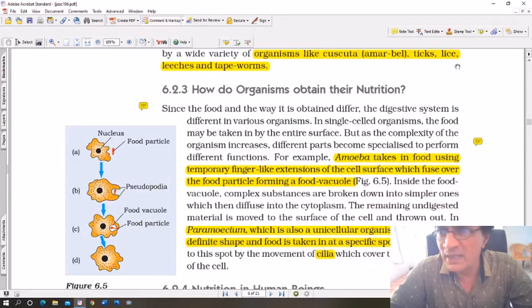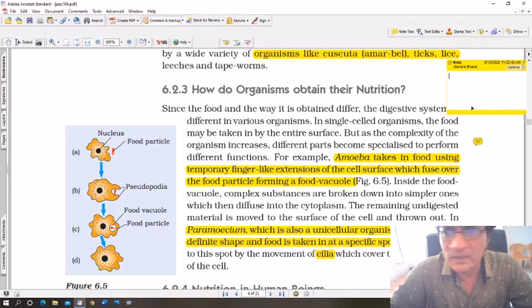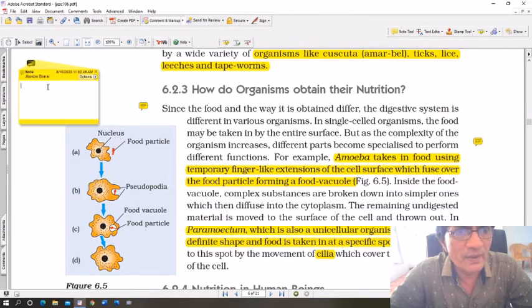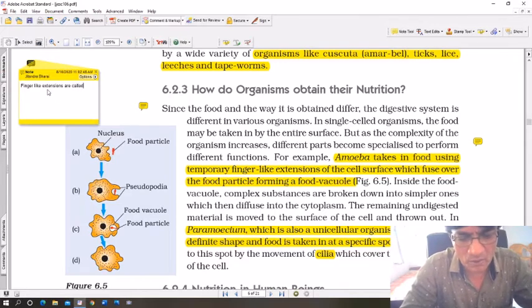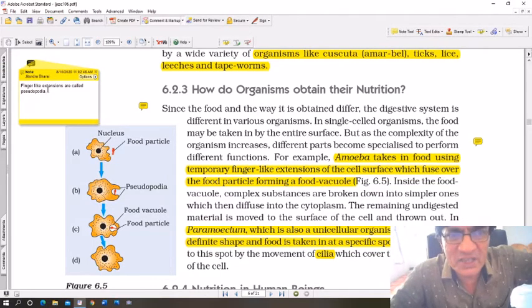You see these finger-like extensions. I'm just writing it here. These finger-like extensions are called pseudopodia. Okay, finger-like extensions are called pseudopodia.